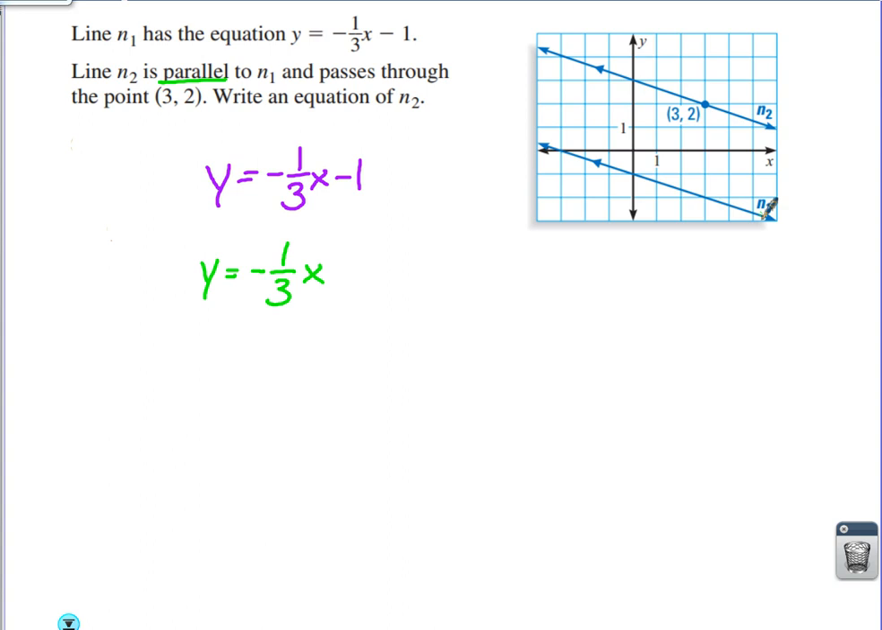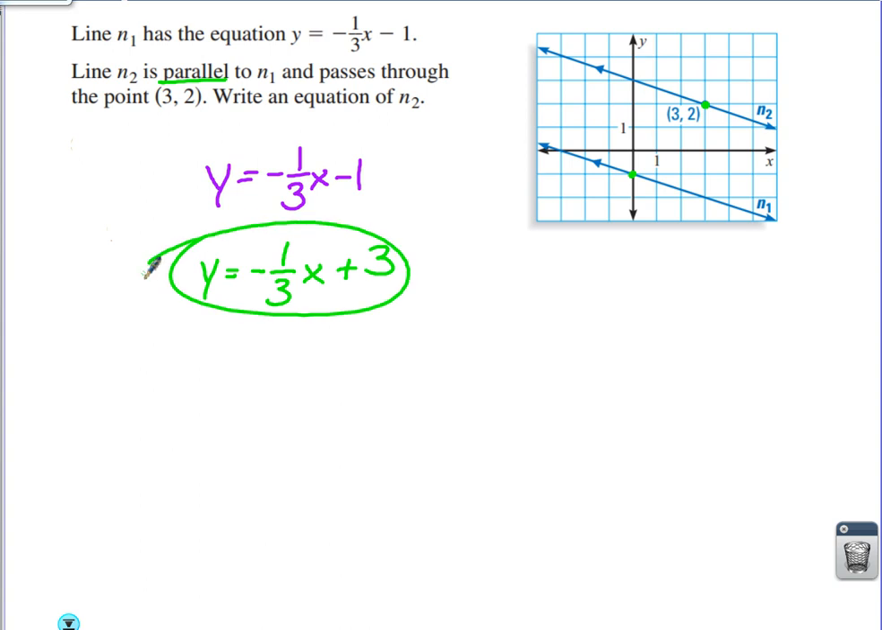Line N1 has a slope of negative 1/3 and passes through the point negative 1. That's what it says right here. Line N2, that we're looking for the equation of, we want it to pass through the point (3, 2). Jordan D, could you help me out and tell me how I finish this up? y equals negative 1/3 x plus 3.